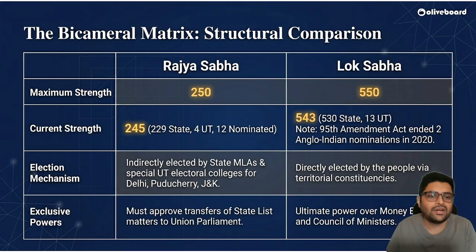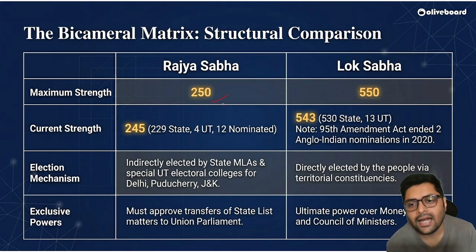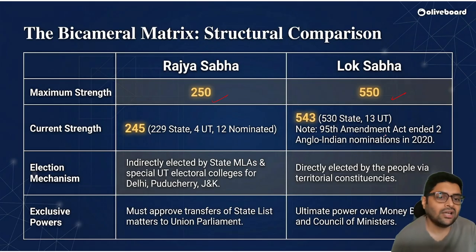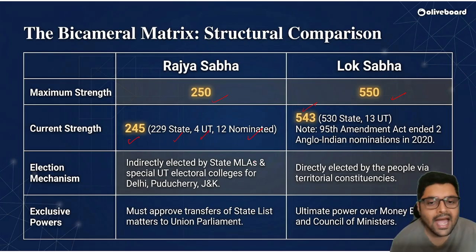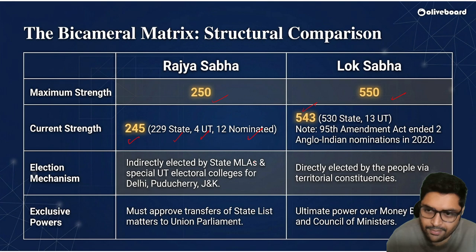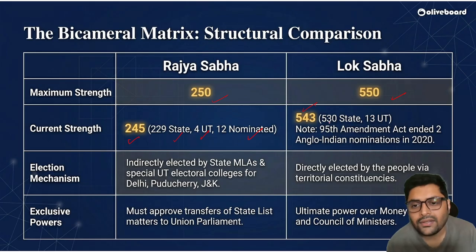A comparative study, let us do. Rajya Sabha has 250 members and Lok Sabha has 550 members. The current strength is 245 and 543 respectively. That is 229 from states, 4 from UTs, and 12 nominated members. 543 is 530 from states and 13 from UTs.